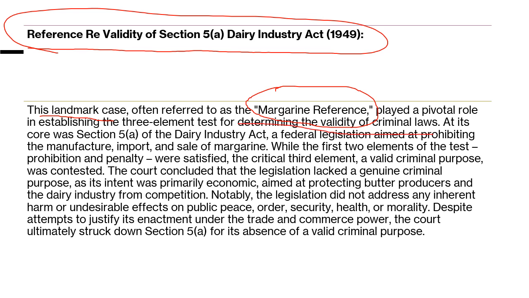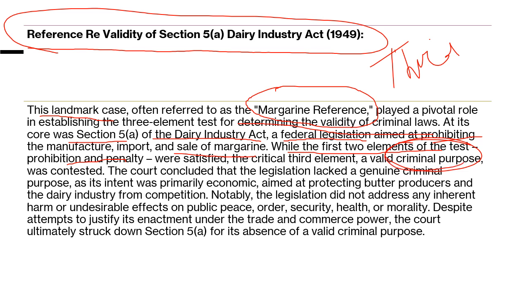Here the three-element test that I just discussed in the previous slide was established for determining the validity of criminal law. In the Dairy Industry Act, at the very core of it, Section 5A was in question. Section 5A was a federal legislation whose aim was to prohibit the manufacture, import and sale of margarine. The first two elements of the test, prohibition and penalty, were satisfied, but what was the main issue? Whether the third element, criminal purpose, was being fulfilled or not.